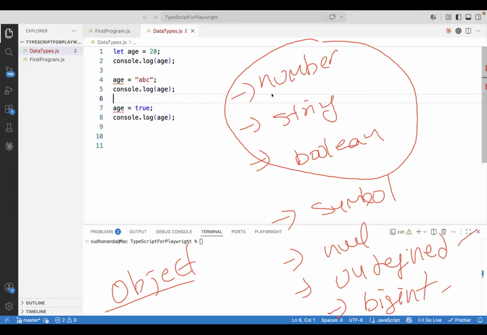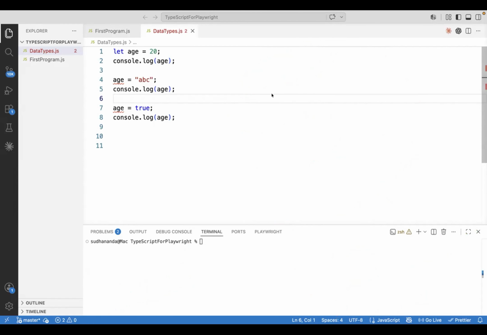Undefined means when you declare a variable and you don't assign a value to it, that is, you don't initialize the variable, it is normally called undefined. Okay. Even in the previous class I told that.